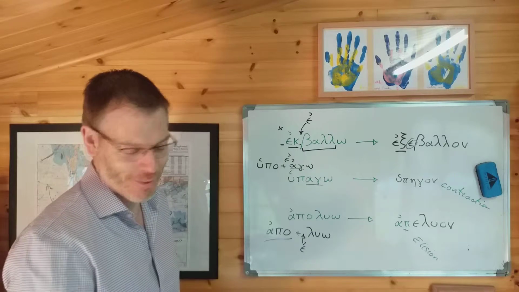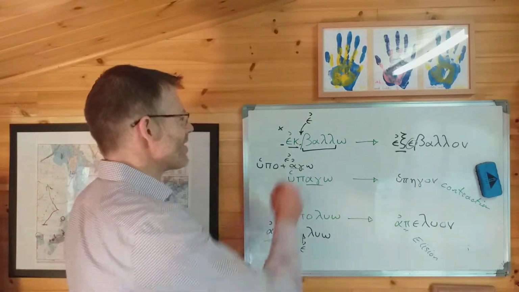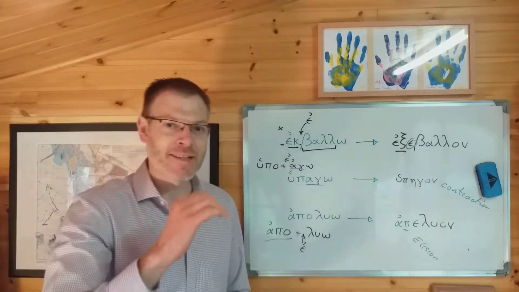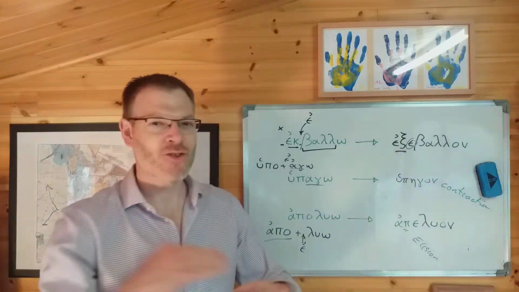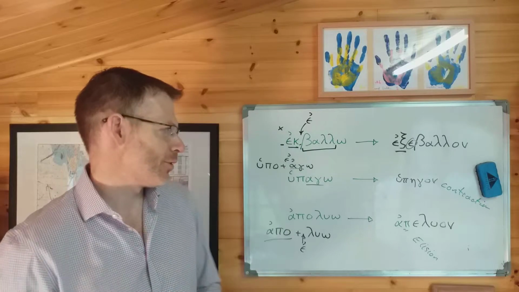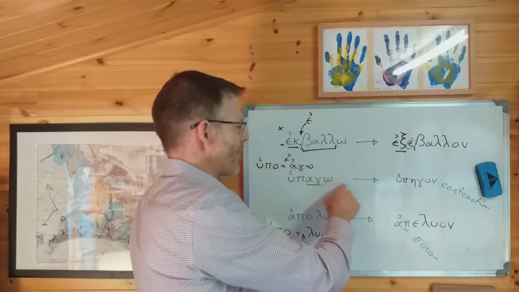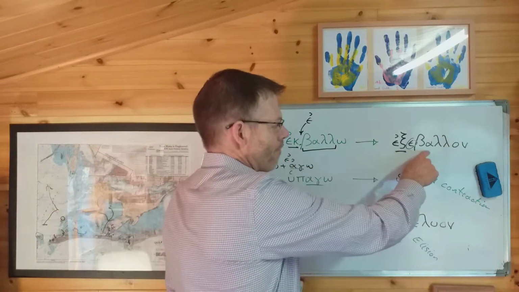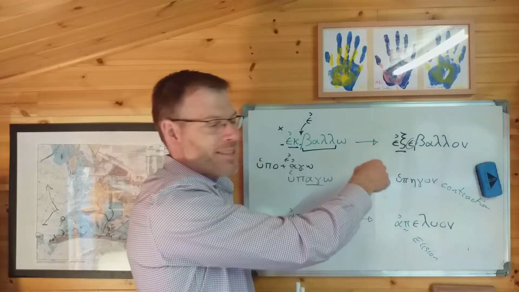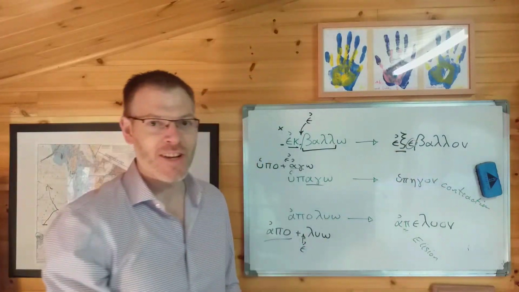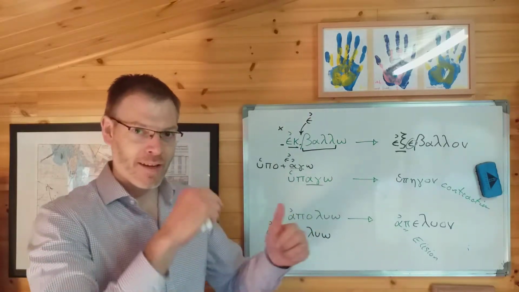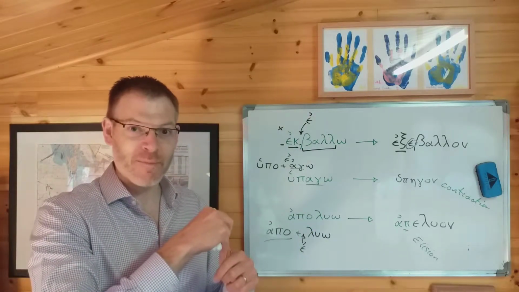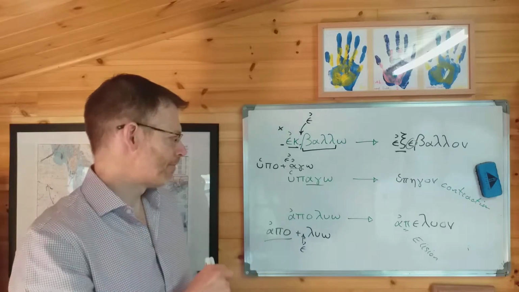So just to go through that again, you've got 3 different ways in which you can get confused in section 6.5.2. The first is you need to remember to put the epsilon augment at the beginning of the stem, and that's always the case in all these examples. And so ekbalo becomes ekbalon, and this becomes exebalon because of the change in the preposition ex. So that's the first thing: at the beginning of the stem, not at the beginning of the verb if it's a compound verb.